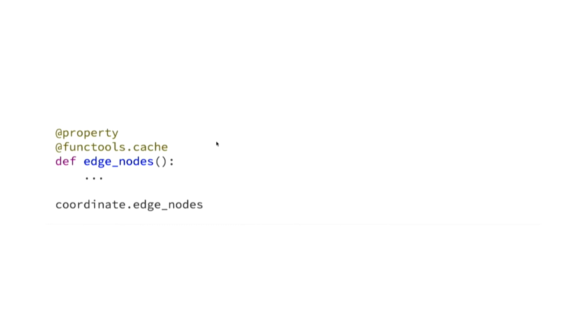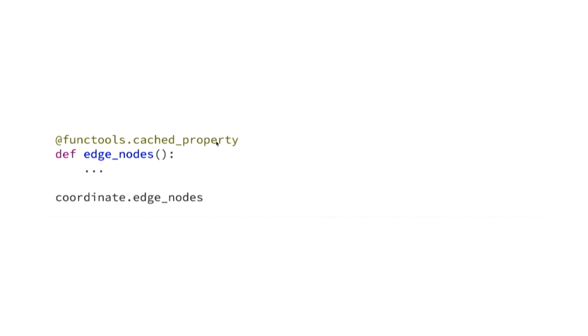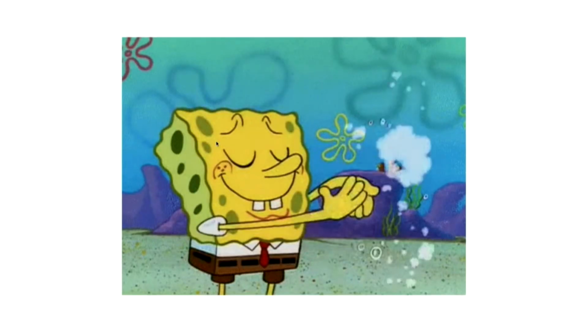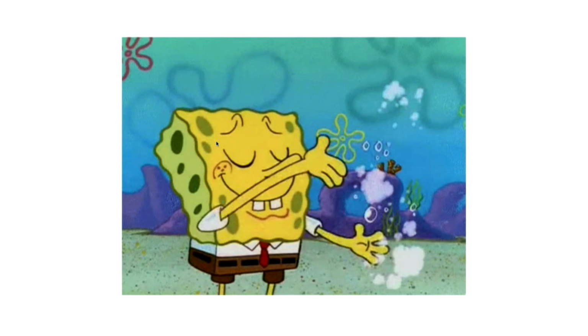However, it's worth noting that it can lead to memory leaks, as the cache may retain instance references, preventing garbage collection. The solution is to use the cached property decorator, which does both in one go. And easily one of my favorite Python built-ins, and one that resolves so many linter warnings too. All right, that's our profiling and optimization done.